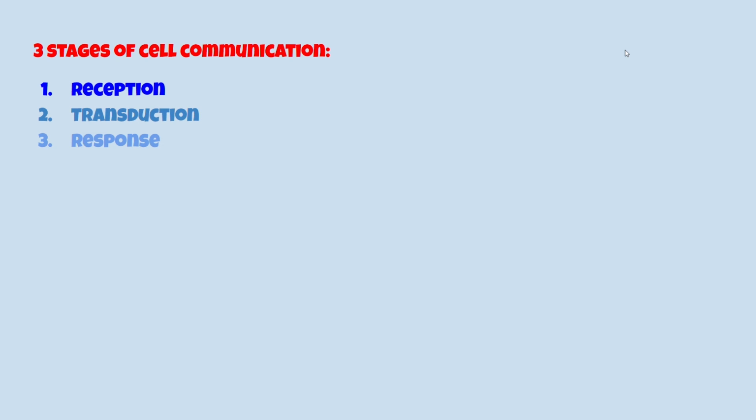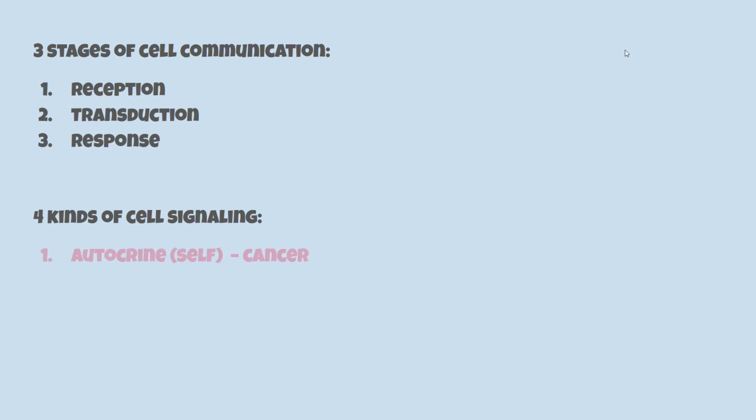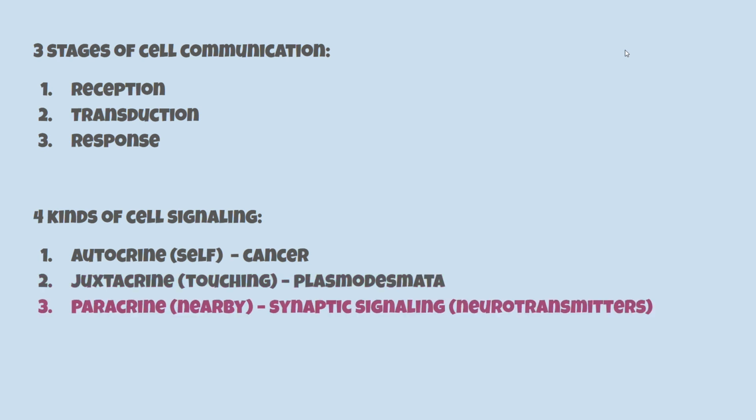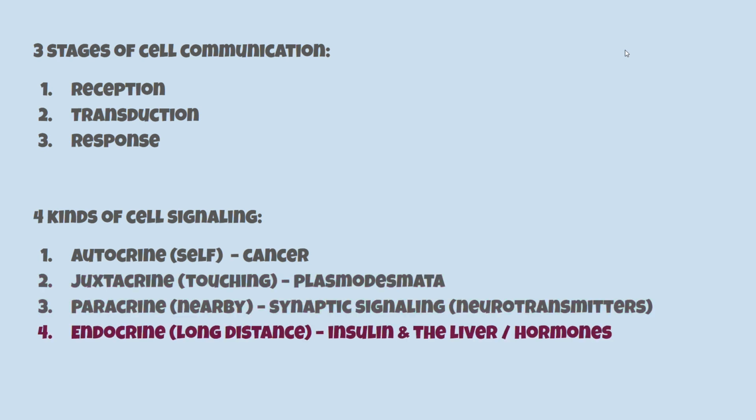Now let's go through some review. There are 3 stages of cellular communication: reception, transduction, and response. And there are 4 kinds of cell signaling: autocrine, which is self; juxtacrine, which is touching; paracrine, which is nearby; and endocrine, which is long distance.